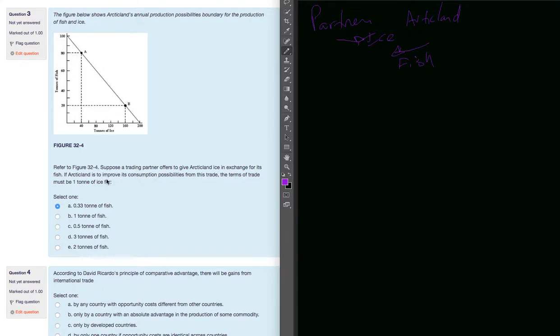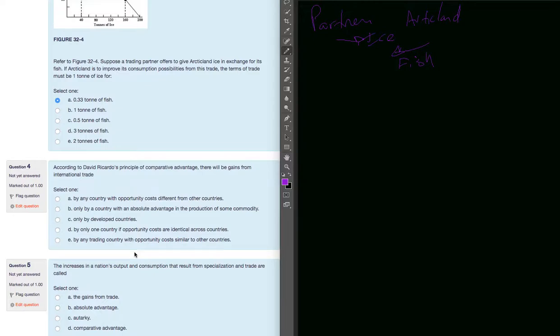But here in the question, it's very specific. It wants to improve its consumption possibilities from this trade. At 0.5, they're giving the same trade-off that they can produce themselves, the self-sufficiency trade-off. So this wouldn't work. They wouldn't do it. So 0.33 is the only one that's below 0.5, and it is the right answer.